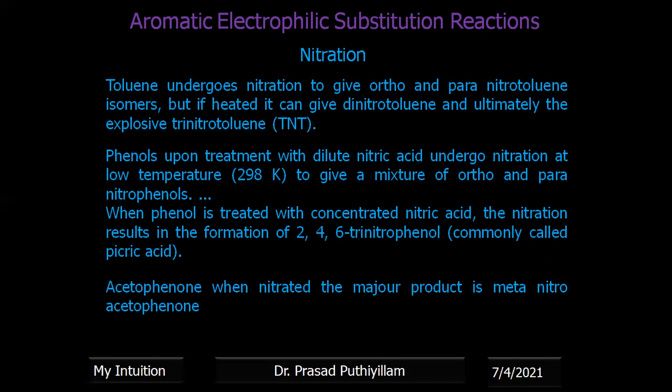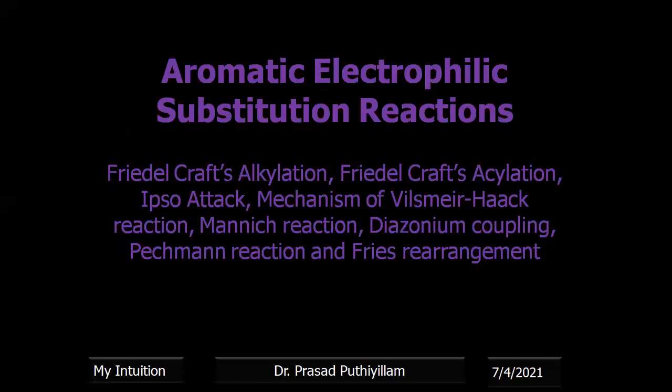When acetophenone is nitrated, the major product is meta substitution, because the acetyl group, a carbonyl group, is an electron-withdrawing ring deactivating group. Therefore, only the meta position product is expected. Now, Friedel-Crafts alkylation, acylation, ipso attack, the mechanism of the Vilsmeier-Haack reaction, Mannich reaction, diazonium coupling reaction, Beckmann reaction, Fries rearrangement, and their importance will be discussed in the coming video classes.